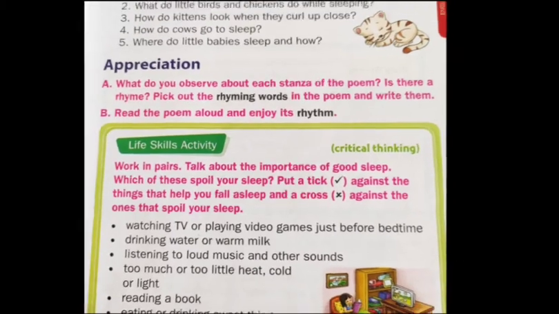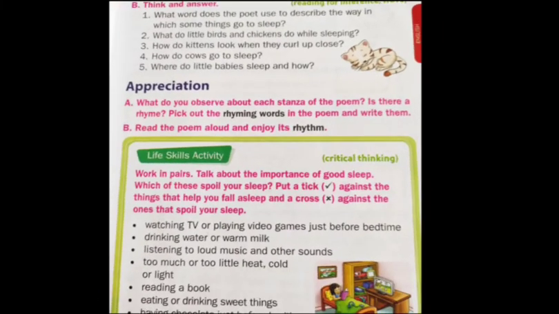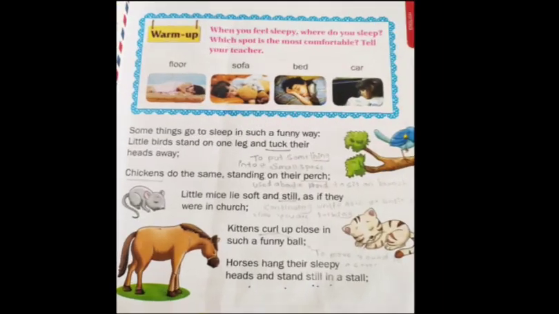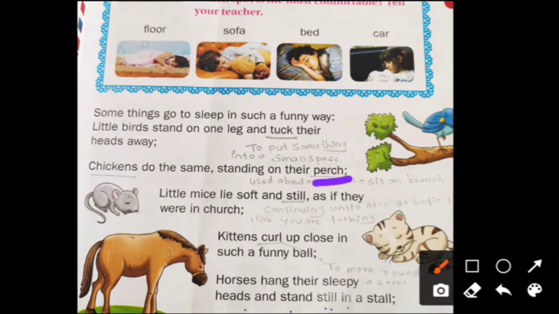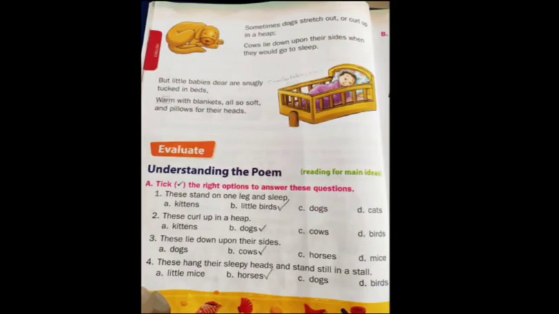So, what is meant by perch? As we all know, perch means to sit on a branch. Perch means what, children? To sit on a branch. So birds and chickens, little birds stand on one leg and tuck their heads away, and chickens do the same, standing on their perch. Now read the third question here.